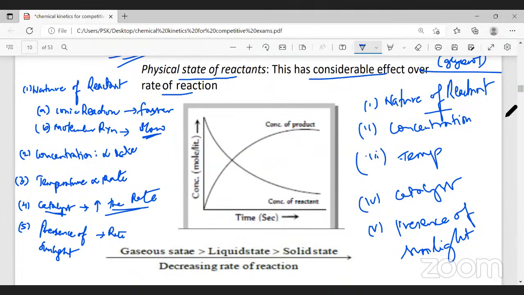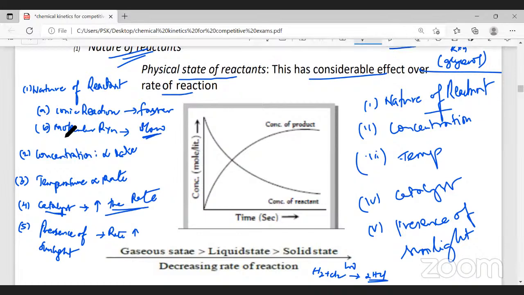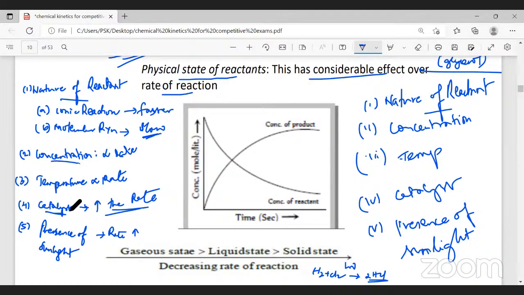On the surface of water, we have hydrogen and chlorine. This is called a photochemical reaction. Hydrogen and chlorine will not react in the dark, at night, when no sunlight is there. But in the daytime, they will react with each other to form hydrogen chloride on the surface of water. So the presence of sunlight also will increase the speed of the reaction. Now, do you understand the factors influencing the rate of reaction? One is the nature of the reactant, the second is concentration, third is temperature, fourth is catalyst, and the fifth is presence of sunlight. Did you follow this?